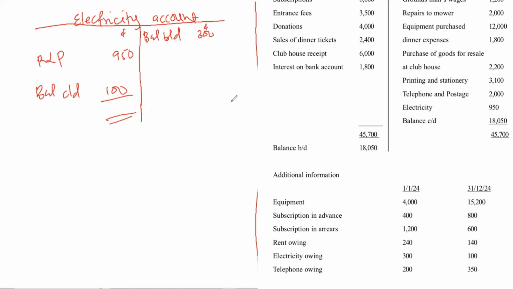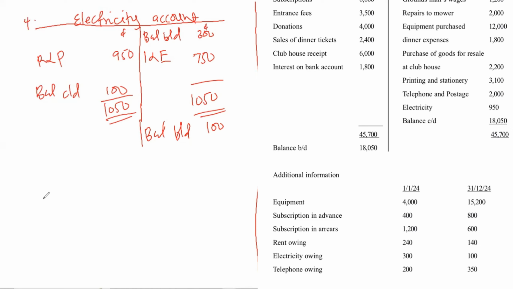So we balance this, and when we balance this, we will get 1050 here. So the income and expenditure, that is the I and E, will be 750. So 1050. Then let's bring our balance brought down here. That is 100. So I think this one is working.